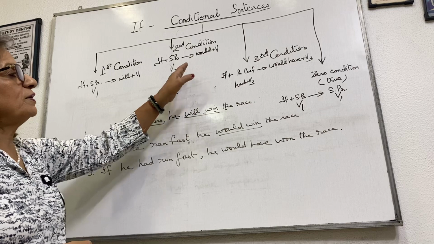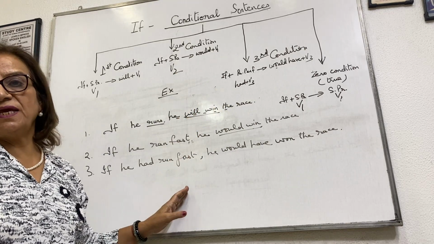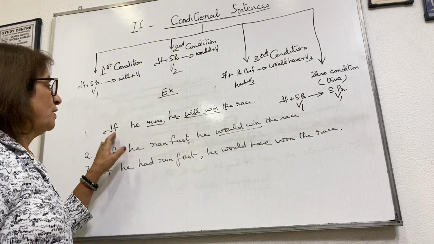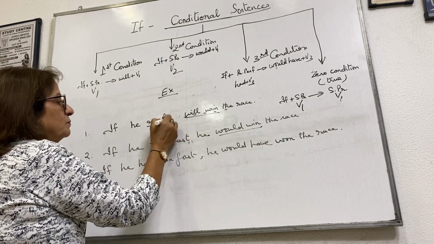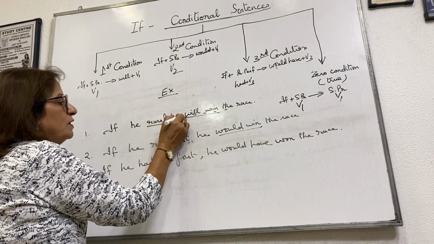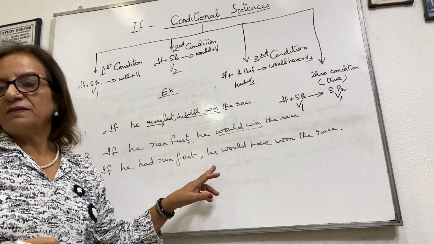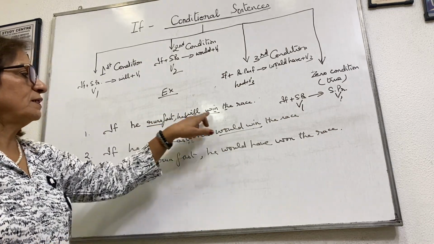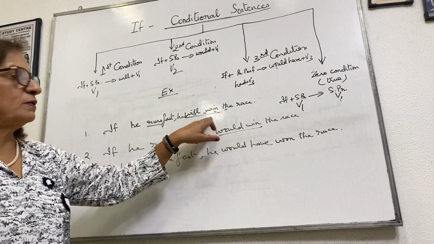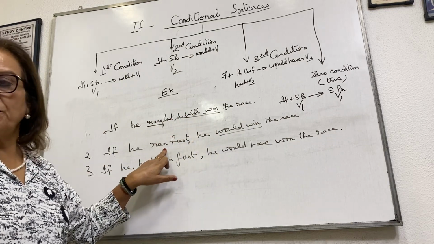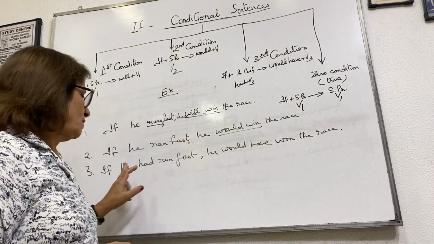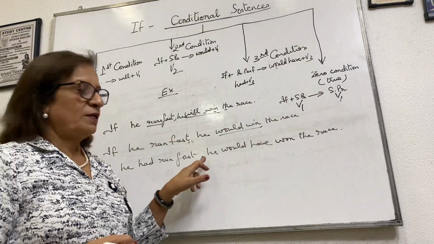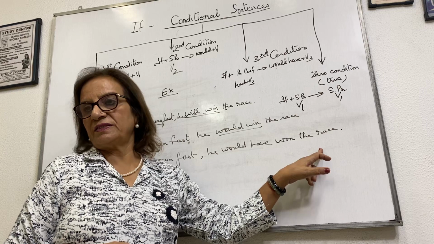So all three conditions I have given you the sentence. Same sentence in all. If he runs fast, I forgot to put fast here. If he runs fast, he will win the race. Simple present, and here will plus V1. If he ran fast, simple past, he would win the race. If he had run fast, he would have won the race.